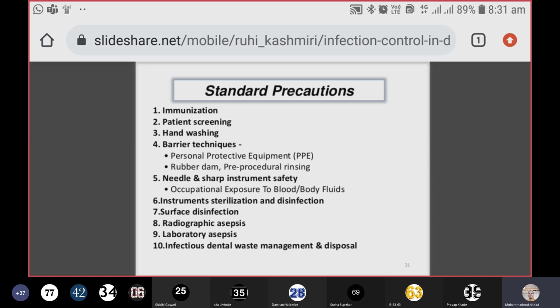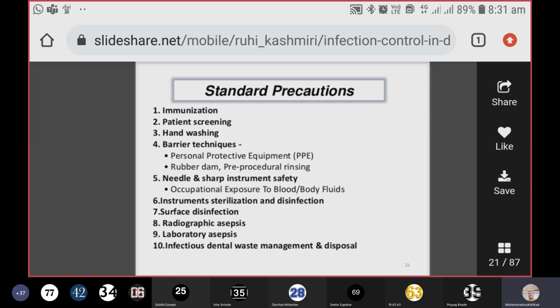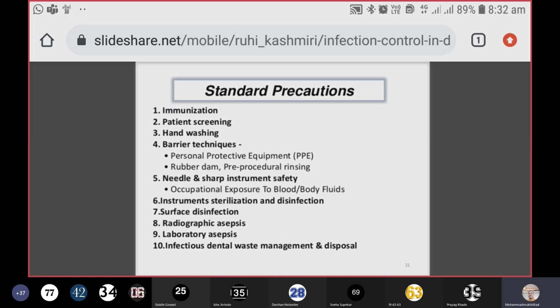You might have seen the advertisement on the TV. "Bunty, tera sabun slow hai kya?" So that person says, wash your hands. It's not that you are washing your hands for 1 minute or 2 minutes. You just have to wash for 20 seconds. That is enough to remove all the transient flora which is there on your hand.